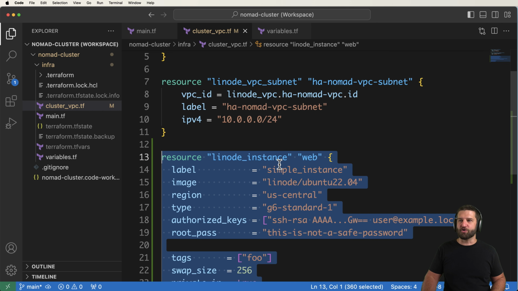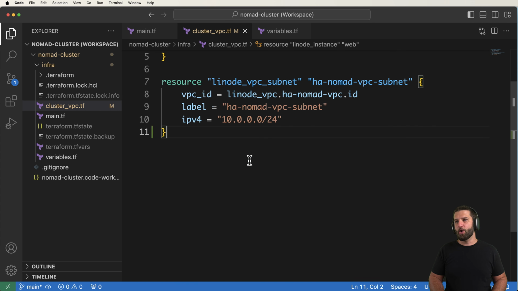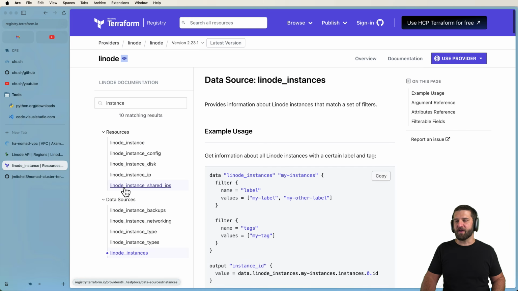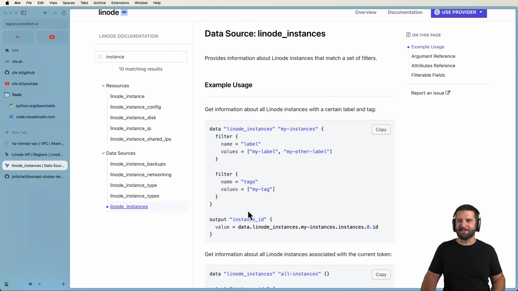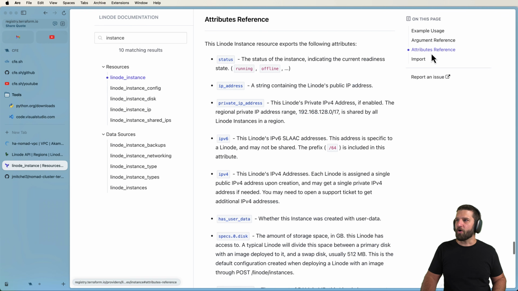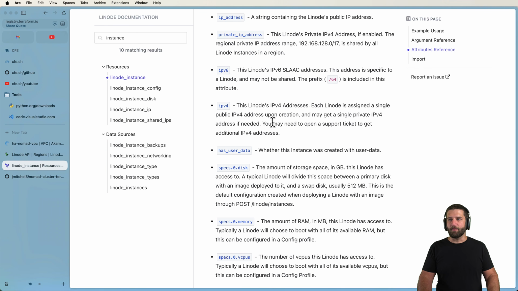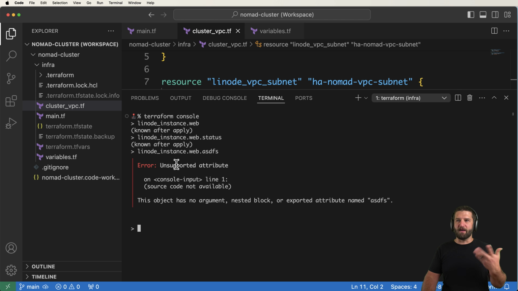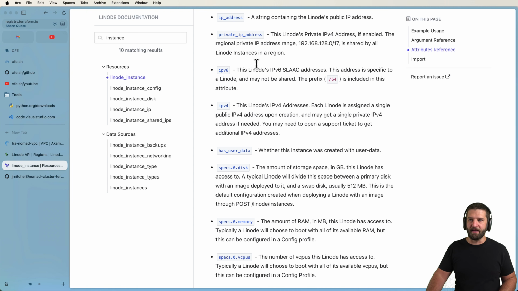So if you needed additional data or information about what will happen with this particular resource, that is where the documentation comes in a big way. We see this resource instance here, and we also see data sources. If I go down to Linode instances, we've got data sources. This doesn't exactly show me what I want to know. So let's go back into resources, and we can see that there are attributes in here that you can take a look at. Status, that's another one. That would be the instance itself, .status, and that would actually show you what that status is. If I use some gibberish here, it gives me unsupported attribute because it doesn't actually have one.